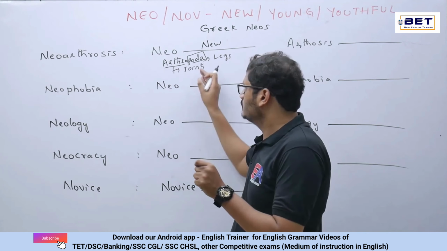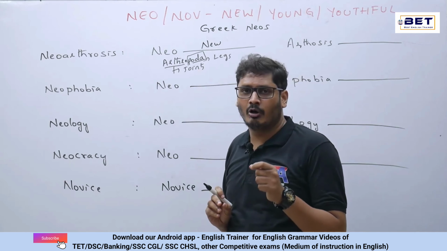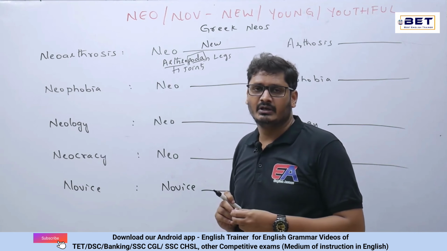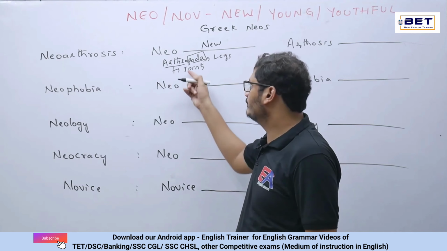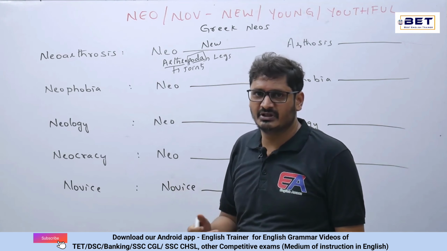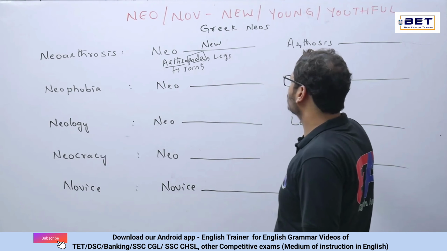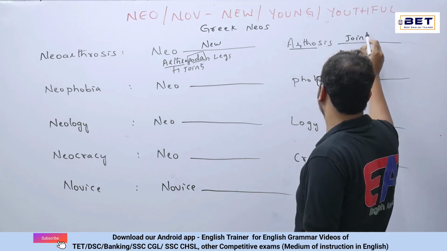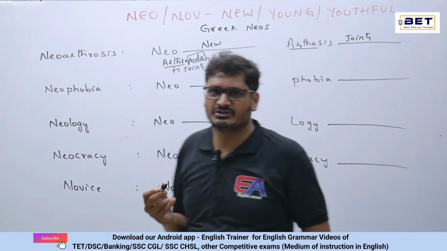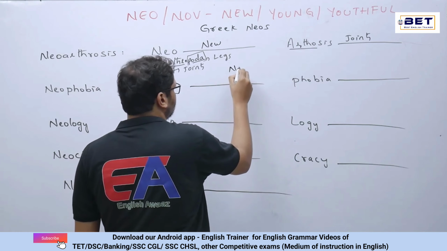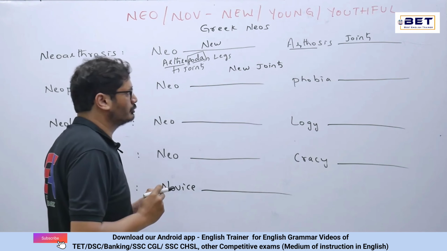Arthro can be the joints. For example, arthropoda would be a part of zoology. Generally cockroaches would be a part of the arthropoda. Why so? Because they have multiple joints in their legs. Now here arthrosis, arthro means joints. Now neoorthrosis, what is this? It's nothing but new joints. Okay, that can be neoorthrosis.